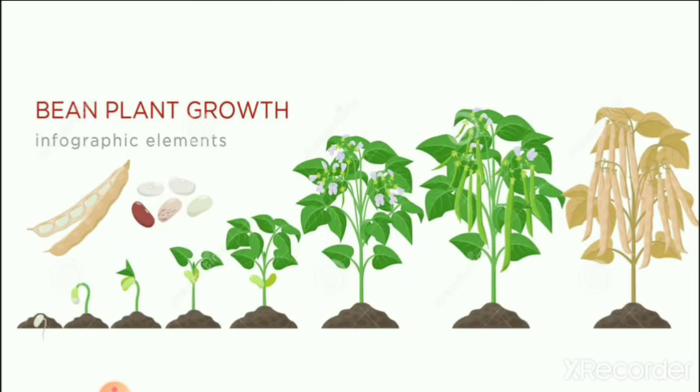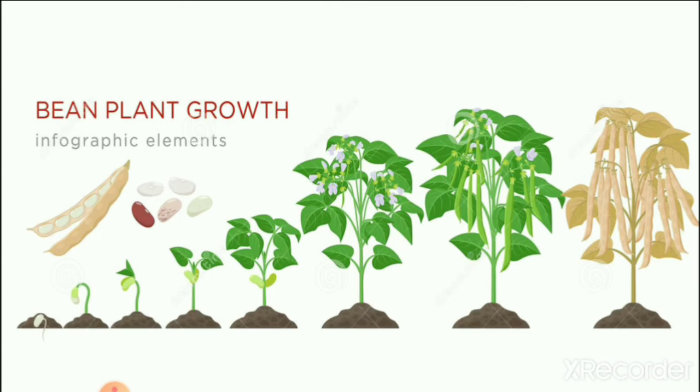Now let's see the growth of kidney beans. Here you can see it starts growing from a seed. And you can see when it dries we take out the seeds to eat. So now you can understand that pulses and cereals are eaten when they become dry.